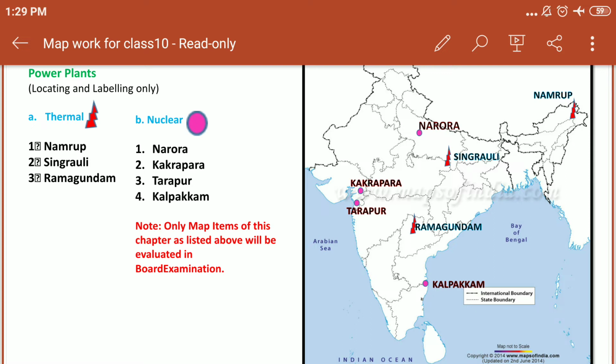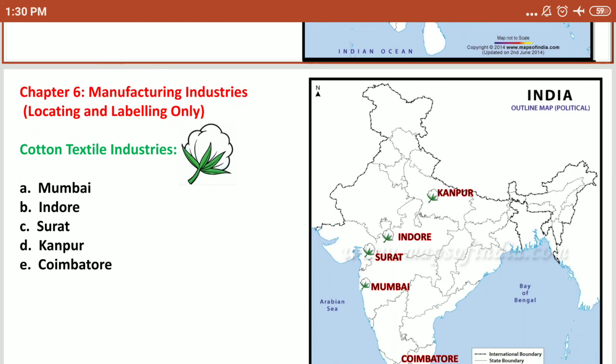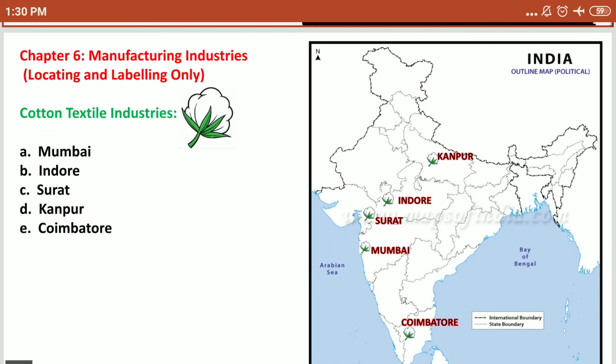It may or may not be asked in your term 2 examination from chapter number 5. Only map items of this chapter, as listed, will be evaluated in the board examination.